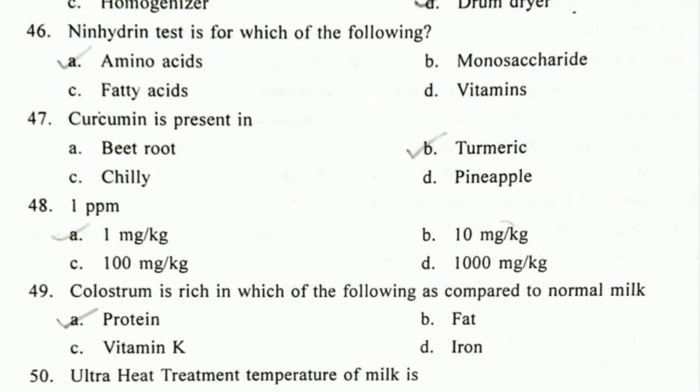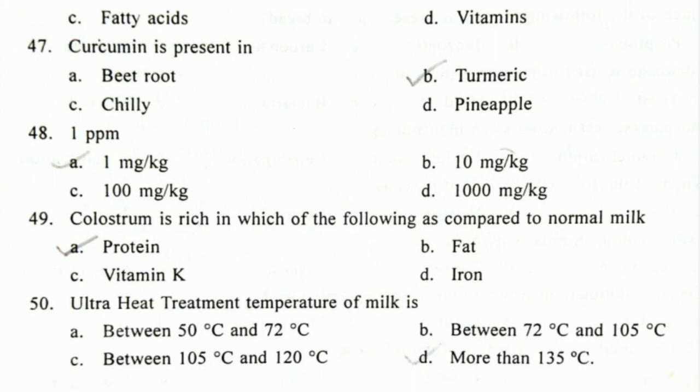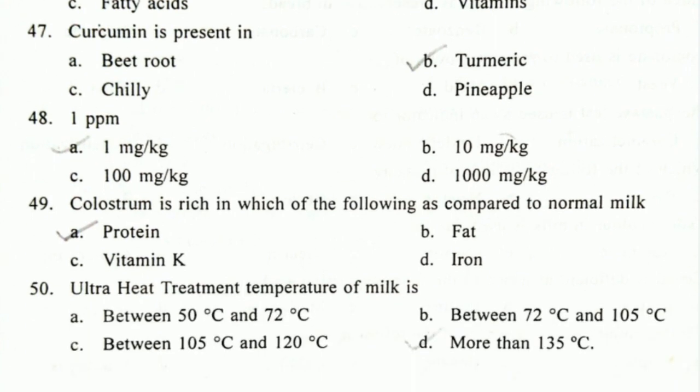Next question, curcumin is present in. So curcumin is an active biocompound and it is present in turmeric, and it has very powerful anti-inflammatory effects, and it is also a very strong antioxidant, and therefore it is used as a functional food. Next question, 1 ppm is equals to. A very easy question again, ppm means parts per million. So when you solve 1 mg by kg, you will get the ratio as 1 by million. So the answer is 1 mg by kg, which is equals to 1 ppm, that is 1 part per million.